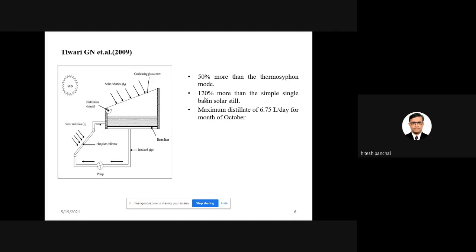It has been concluded by G.N. Tiwari and his team members. So a flat plate collector can be used, and it can increase the distillate output by 120% as compared with the conventional solar still.